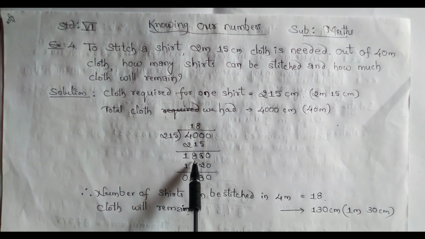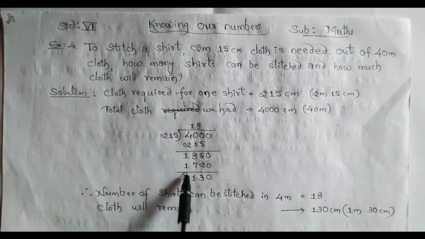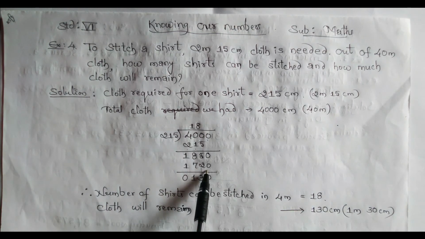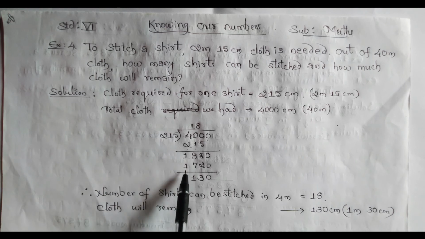This becomes 1850. Now 215 8s are 1720. So 0 minus 0, 0. 5 minus 2, 3. 8 minus 7, 1. Okay, 1 minus 1, 0.